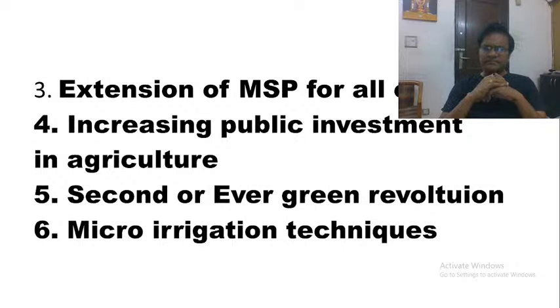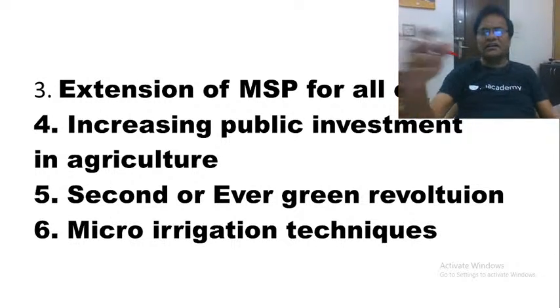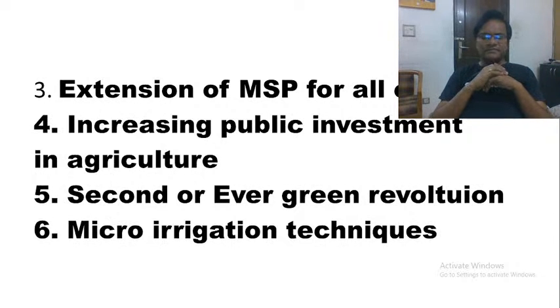MSP, minimum support price. The Shanta Kumar committee has said that this minimum support price benefits only 6% of the farmers. And who are these farmers? Farmers mostly from Punjab and Haryana. They are the ones who are benefiting out of this MSP and no one else. Only 6% of the farmers benefit out of MSP. What about the remaining 94% of the farmers?